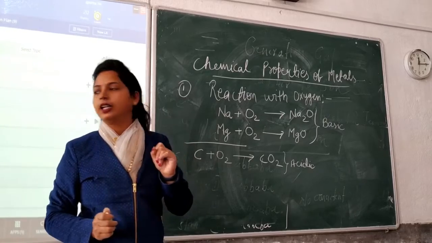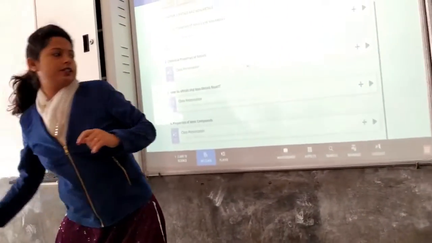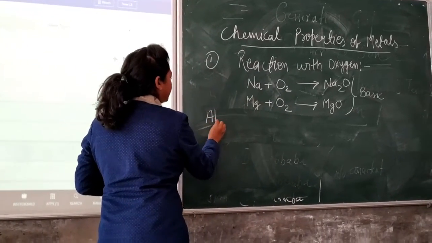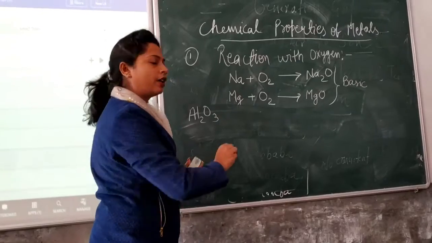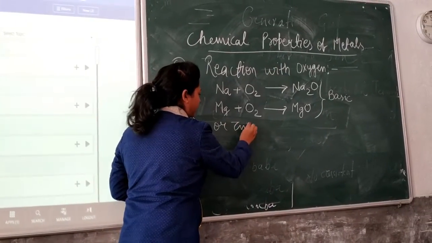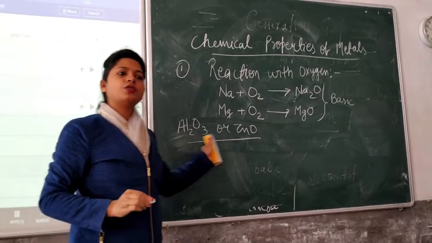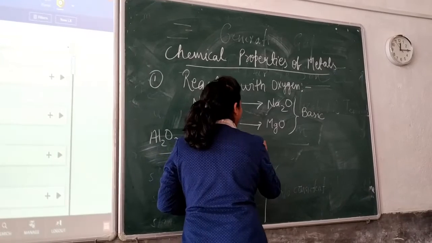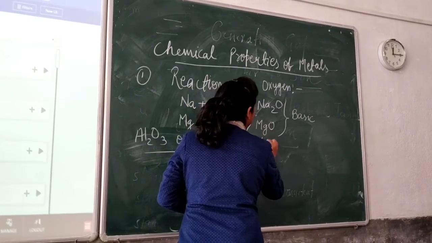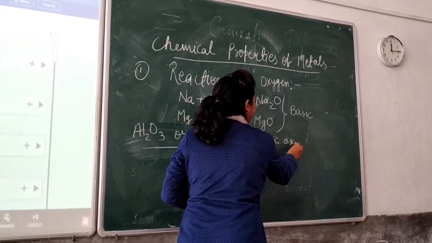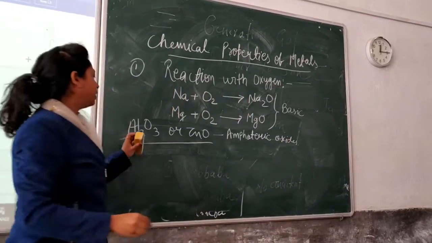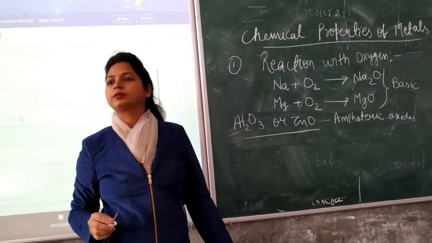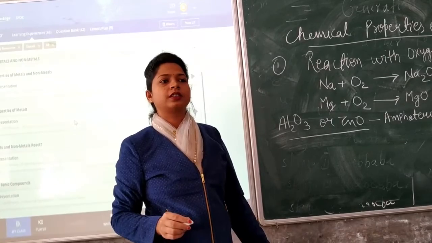Now, there is one more point which we have to review, and that is about certain oxides of the metals. Some oxides, like aluminium oxide or zinc oxide, these two metallic oxides are amphoteric in nature. Now, what do we mean by the term amphoteric substance? Both basic and acidic behavior are called amphoteric.